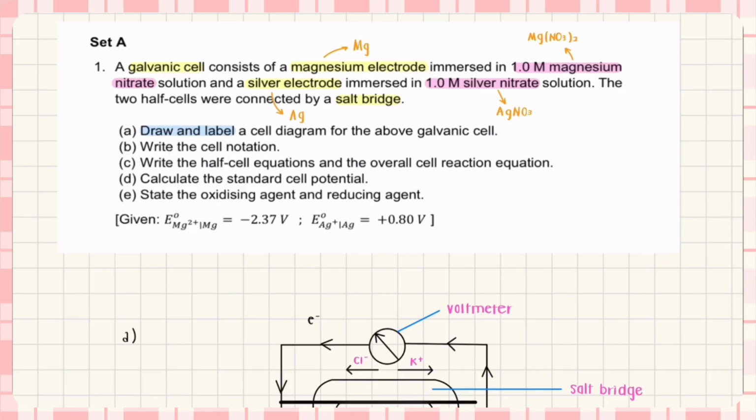For set A, a galvanic cell consists of a magnesium electrode immersed in 1.0 M magnesium nitrate solution and a silver electrode immersed in 1.0 M silver nitrate solution. The two half cells were connected by a salt bridge. Draw and label a cell diagram for the above galvanic cell.